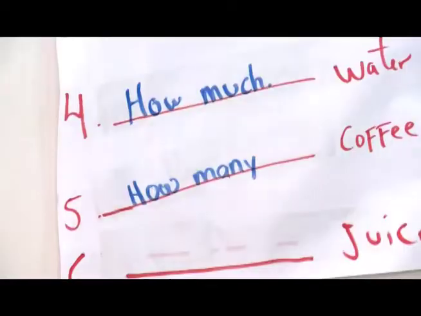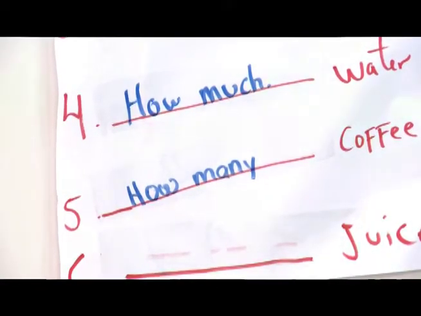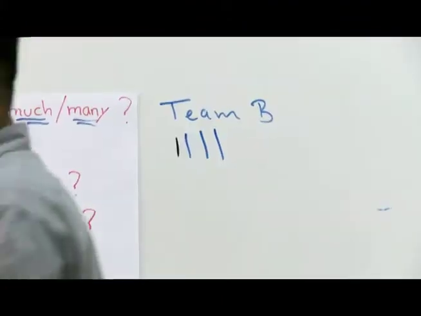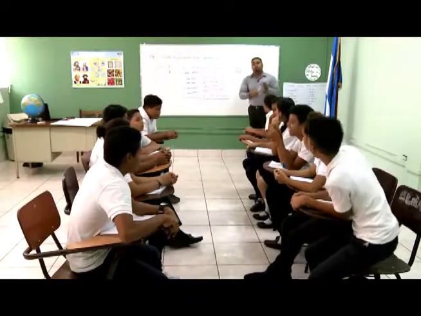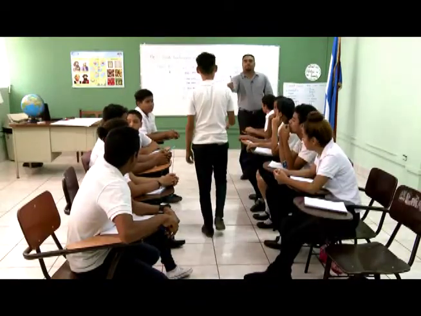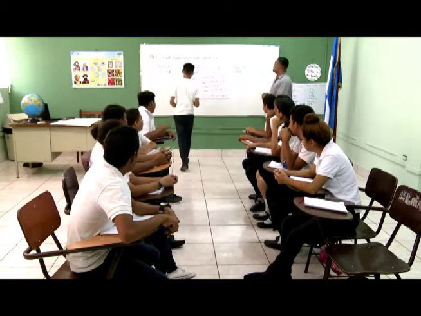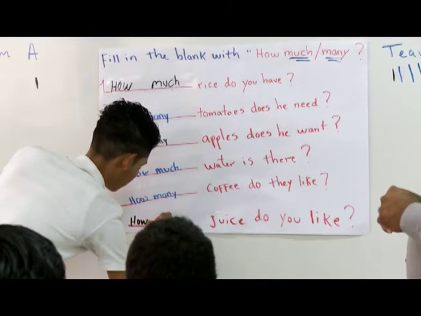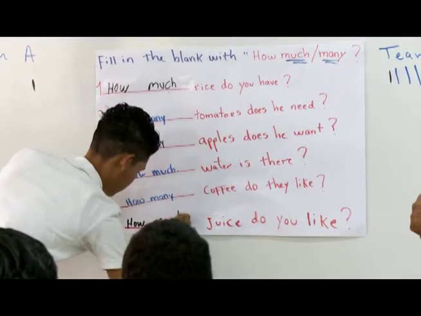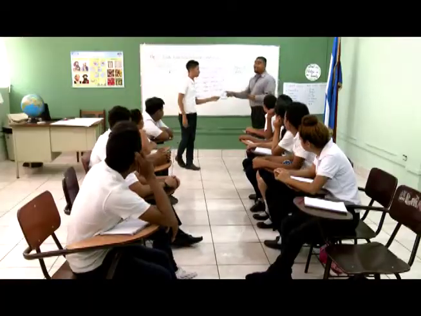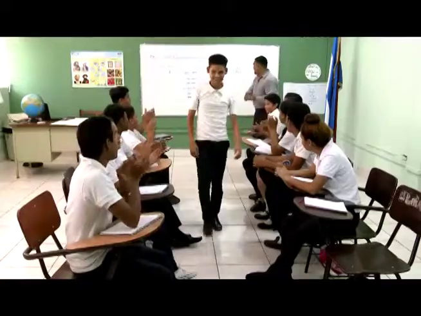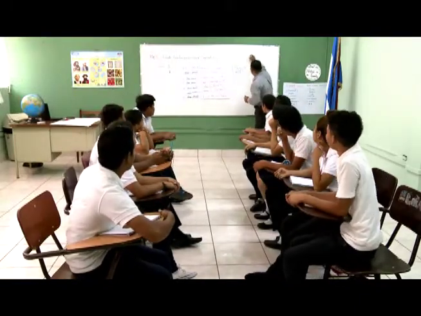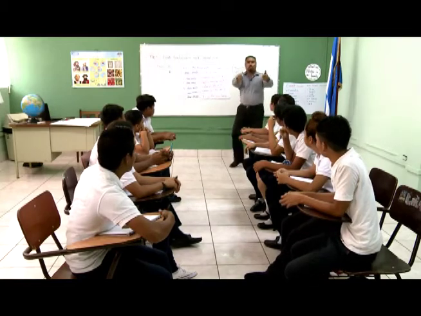Very good. Clap for her. Okay, one more point for team A. Okay, now you have 4. Good. So now one more person from this group. Let's do the last one, or from group B. Okay, go to the board. How much juice do you like? Very good. Clap for them. Okay, good. So one more. So now team B wins. You are the winner.